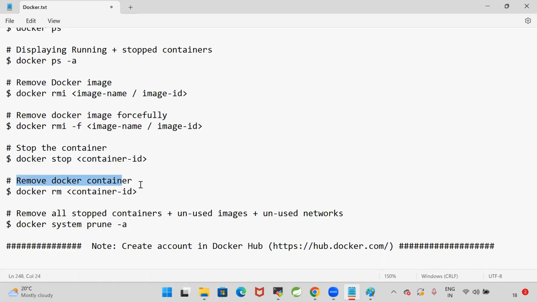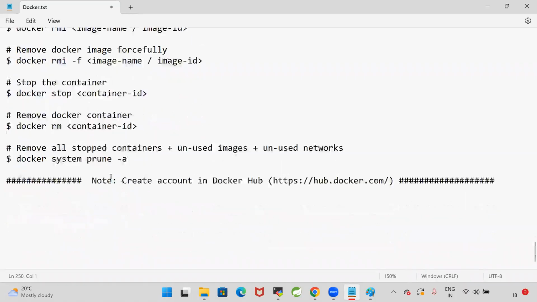Remove the Docker container. To remove the Docker container, Docker rm command we are going to use. So if I want to clean everything, remove all stopped containers plus unused images plus unused networks, then we can use a command called Docker system prune -a. It will remove all the stopped containers plus unused images plus unused networks.